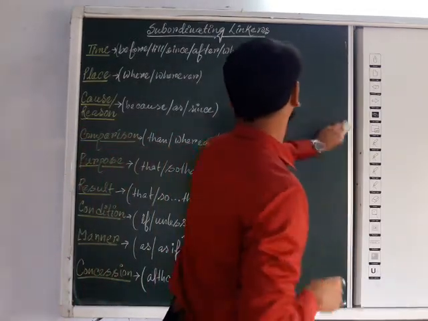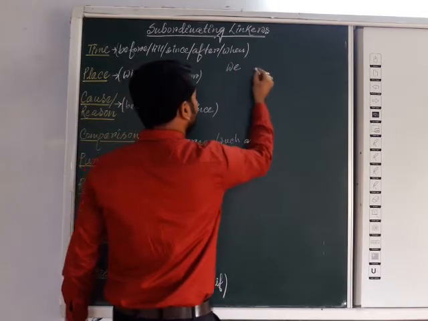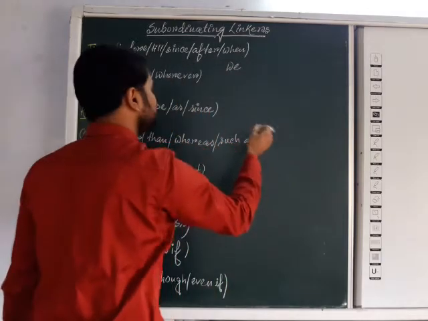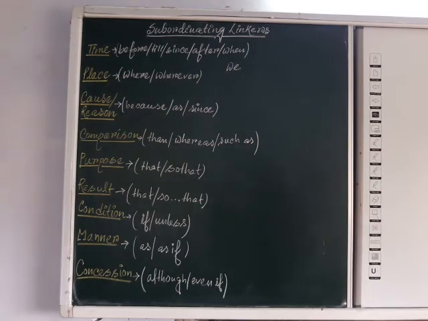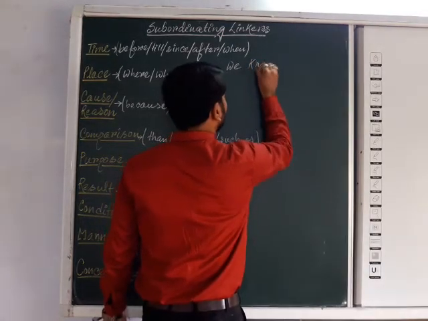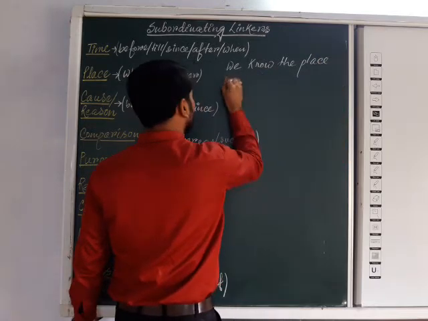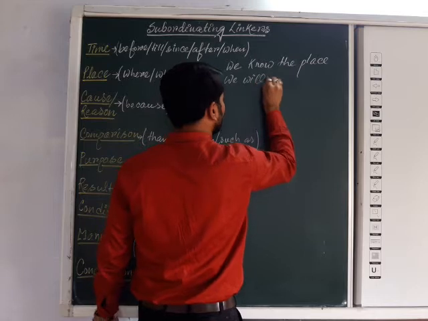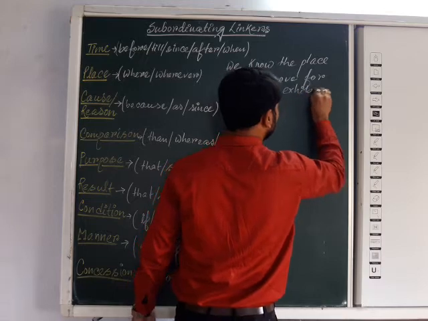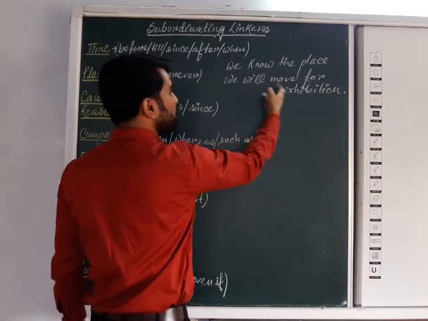Now next we are moving towards place. Linkers of place are where or wherever. Suppose the example we are taking: we know the place, we will move for exhibition.